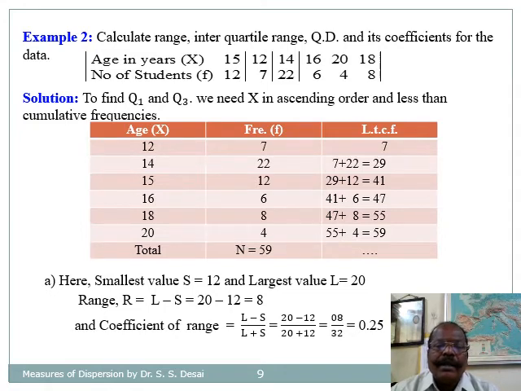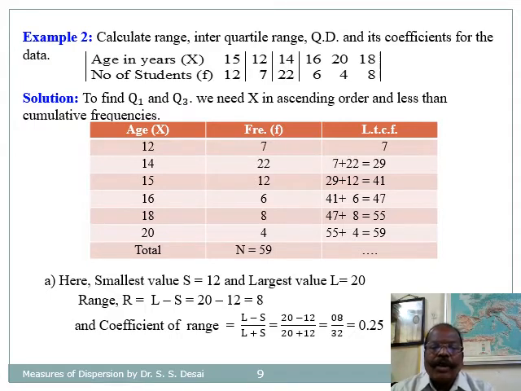To find QD, we need first and third quartiles, and for that we need X in ascending order and less than cumulative frequencies. So I have written X in ascending order along with frequencies and obtained the less than cumulative frequencies. Here the LTCF 41, the interpretation of that 41 is out of 59 students, there are 41 students whose age is below 15.